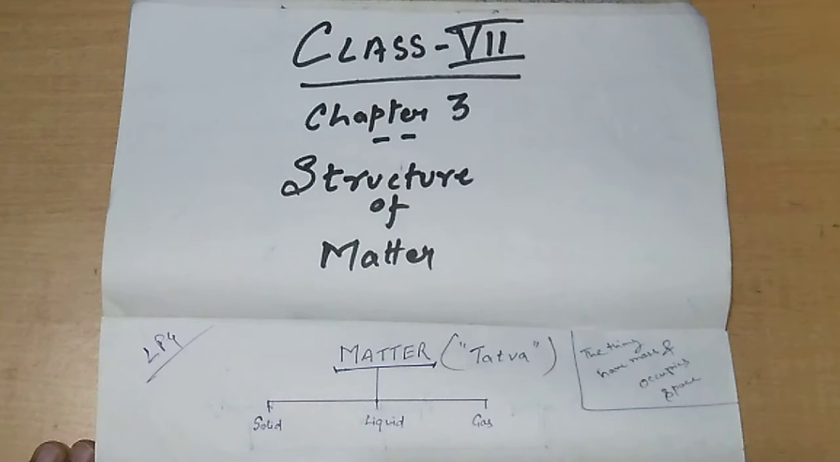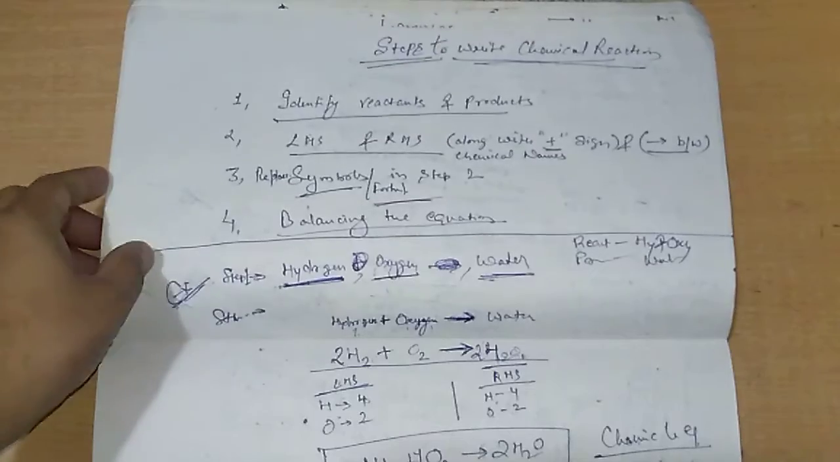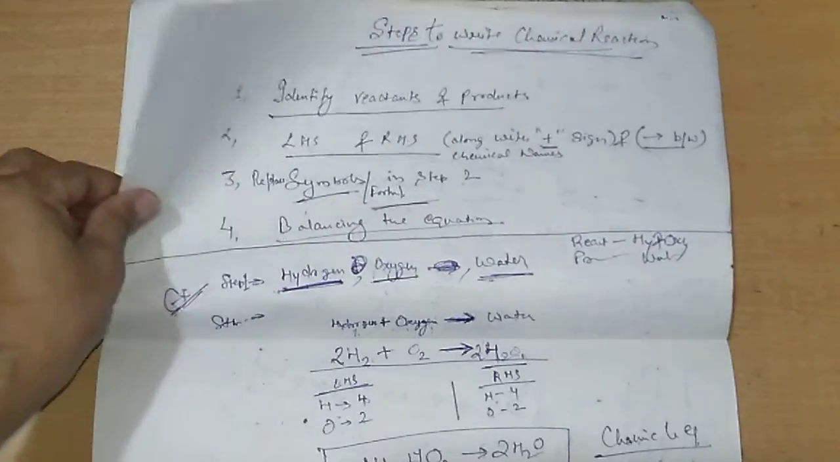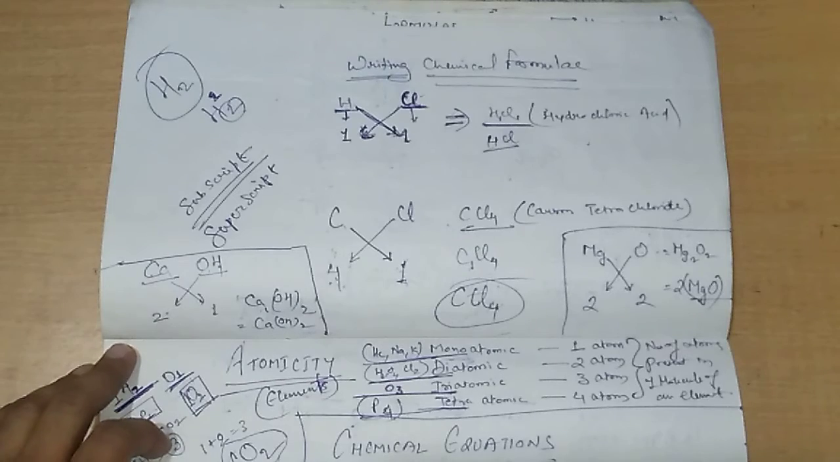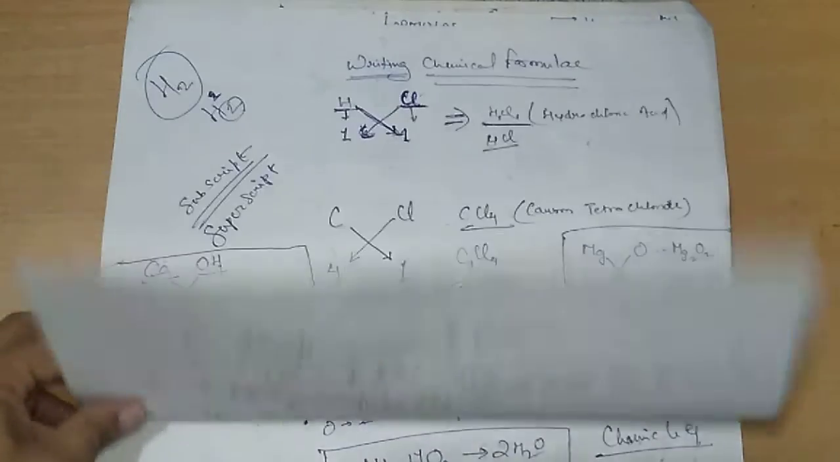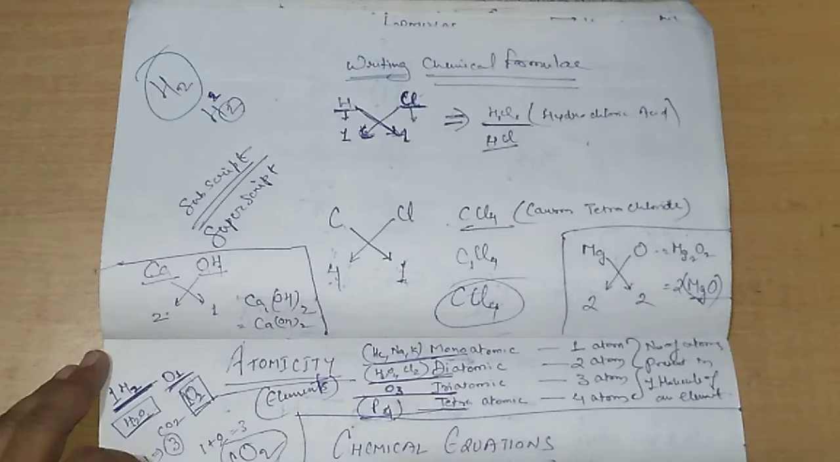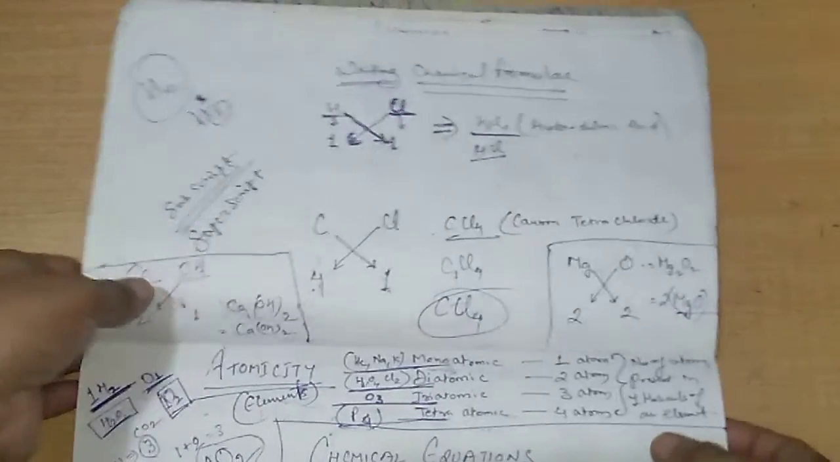We are going to revise chapter 3, that is structure of matter of class 7. Till the last lecture we have discussed what are chemical symbols and what are chemical formulas. Now the next topic is, we have discussed atomicity, we have discussed valency. Today we are going to discuss chemical equations.